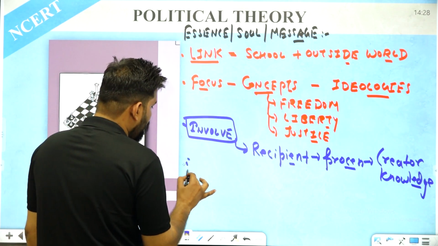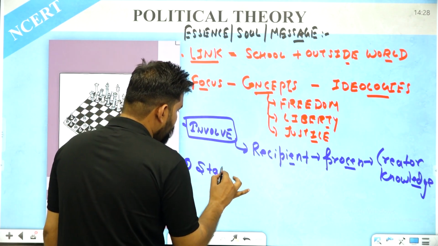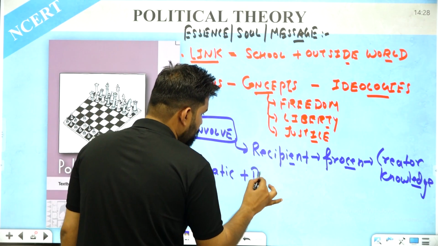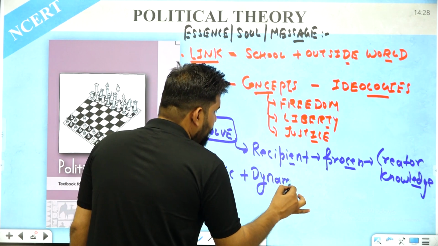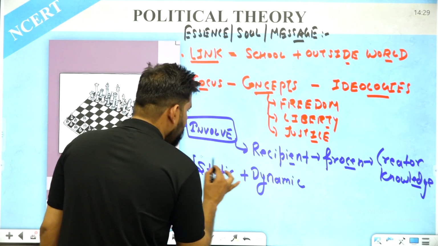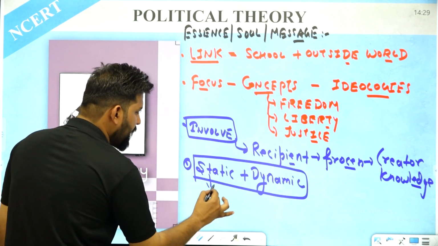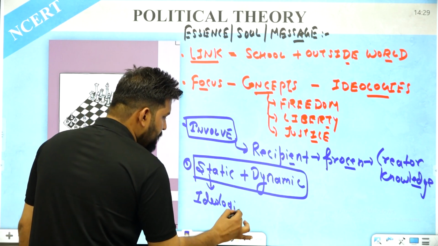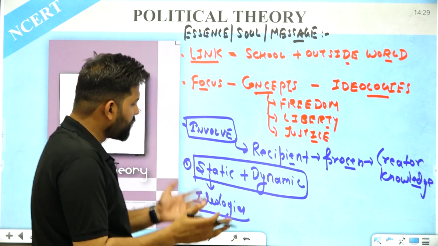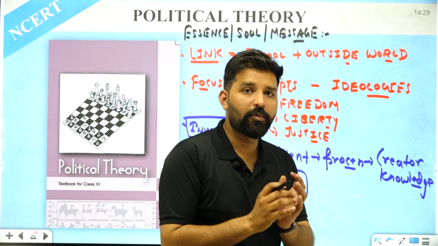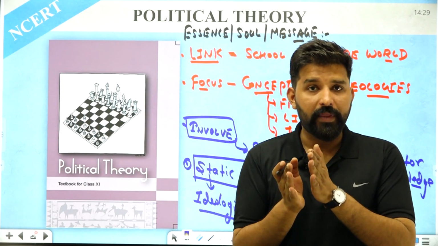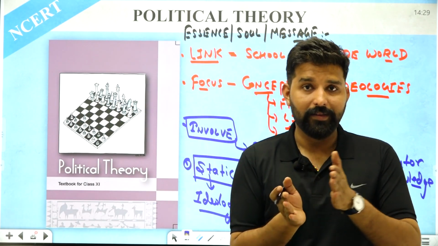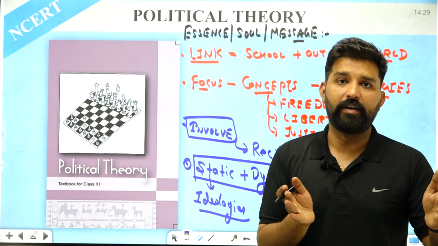Fourth, this book wants you to combine the static portion with the dynamic portion. Static and dynamic. They want students to learn the old ideologies, the concepts of different political thinkers. This is the static portion. And they also want the student to link all of these things with current events.